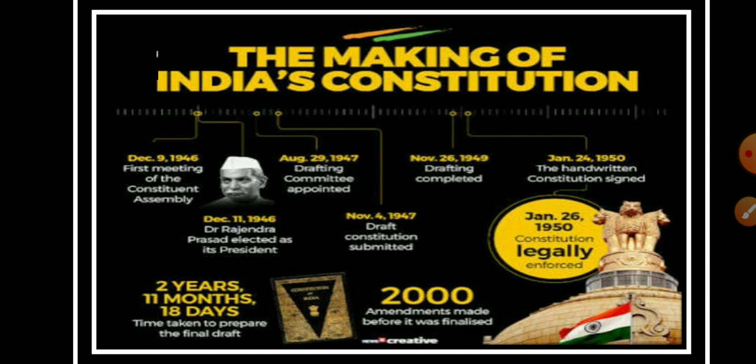Before the constitution was enforced, nearly 2000 amendments were made before its finalization. It took nearly 2 years, 11 months and 18 days to prepare the final draft of the constitution.